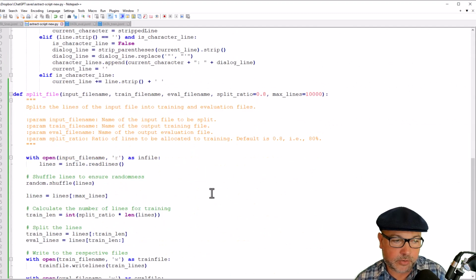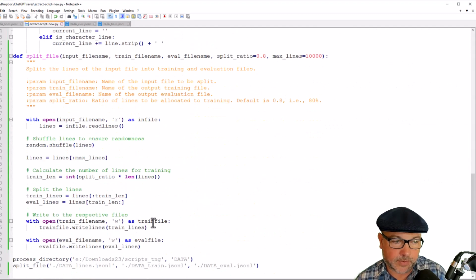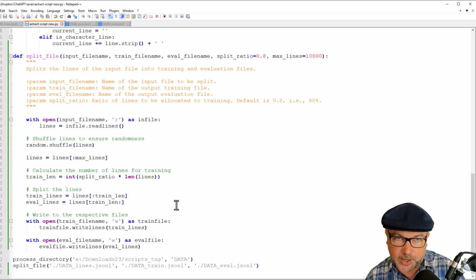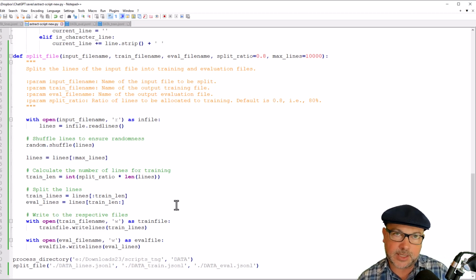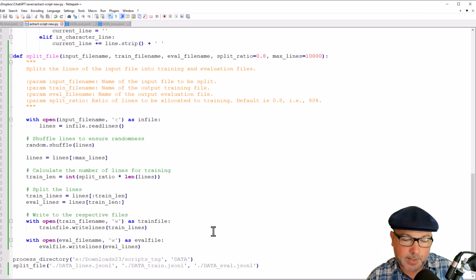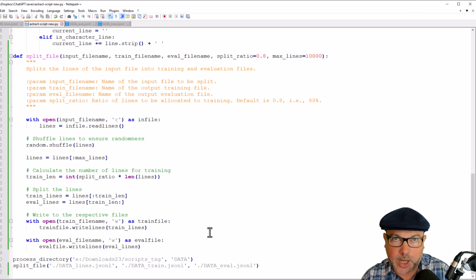Finally, we need to create train and evaluation files out of this. We can actually give OpenAI both a training data set and an evaluation data set to measure its progress as it goes. As it's doing this fine tuning, it can check its results against what Data actually said to stuff it hadn't seen before and see how close it's getting to how Data really would have spoken. That gives us some actual metrics and numbers we can use to say this is actually doing a good job of simulating Data, as opposed to just going with subjective judgments.